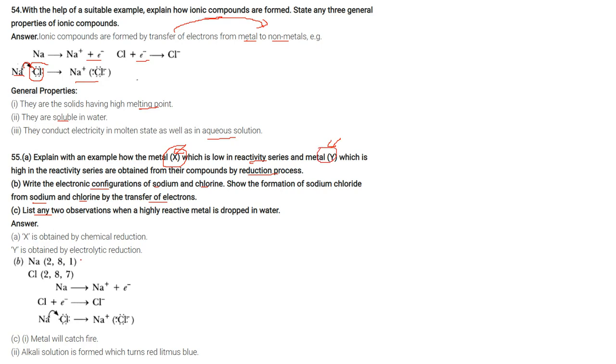Na has 1 electron in its valence shell, Cl has 7, so it will gain 1. Sodium has to leave 1 electron, chlorine has to gain 1 electron. That is why NaCl is formed. Then list any two observations: the metal will catch fire, and an alkali solution is formed, which turns red litmus to blue.